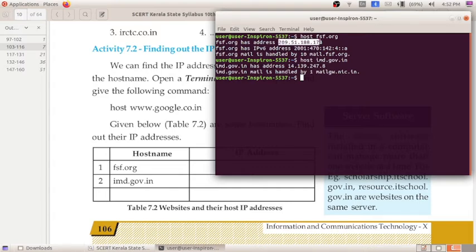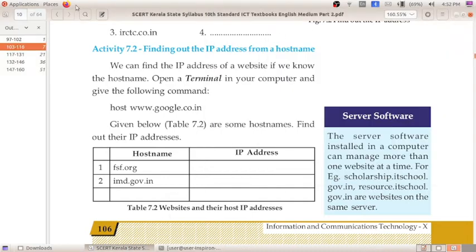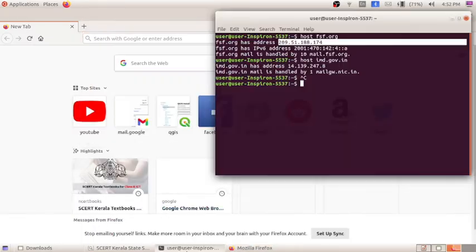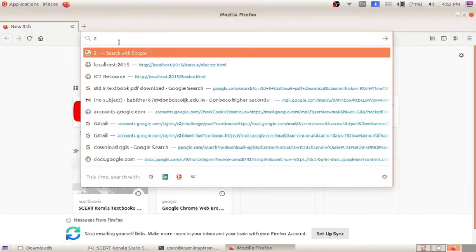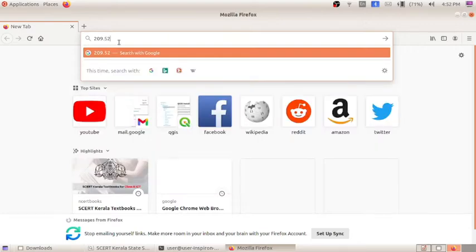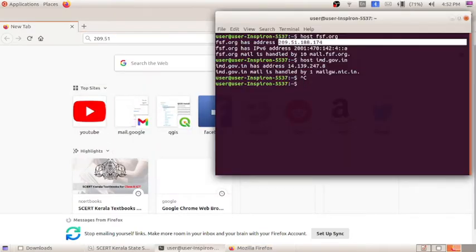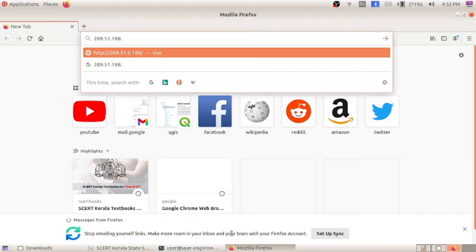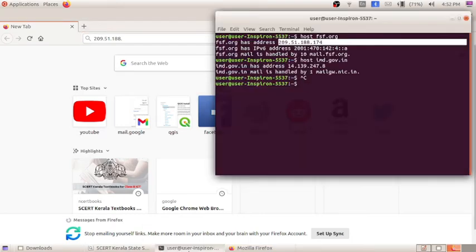So if you type this IP address, we will be opening the web browser. So here I am going to type 209.51.188.174.